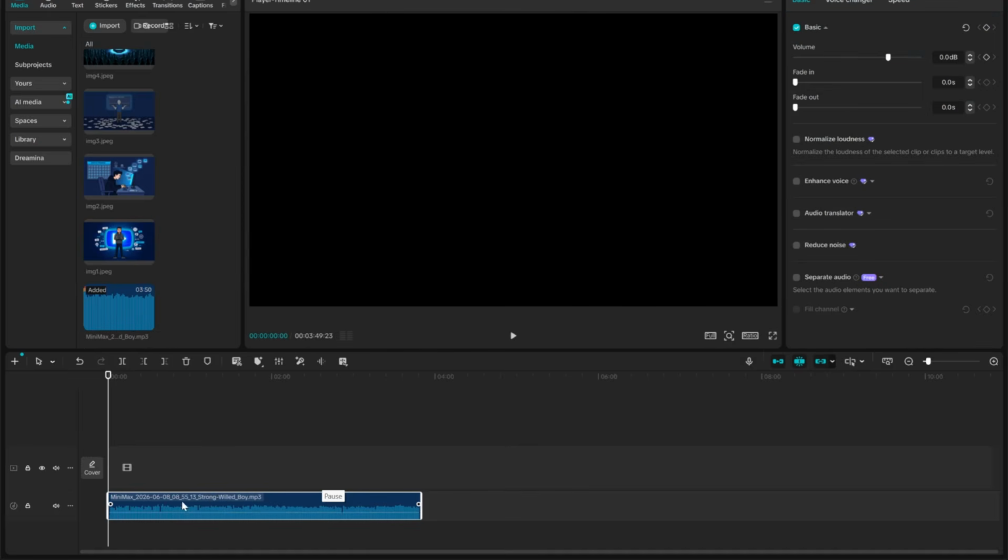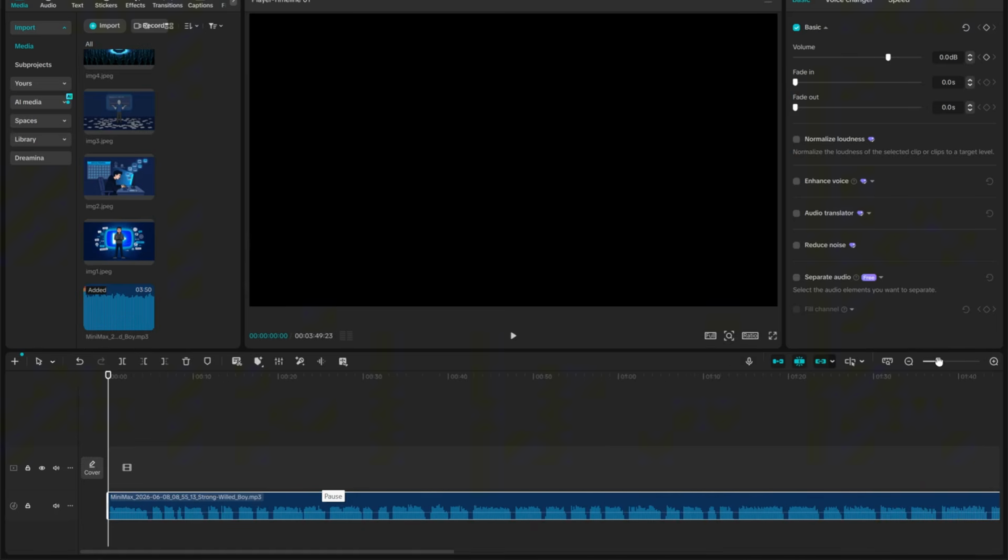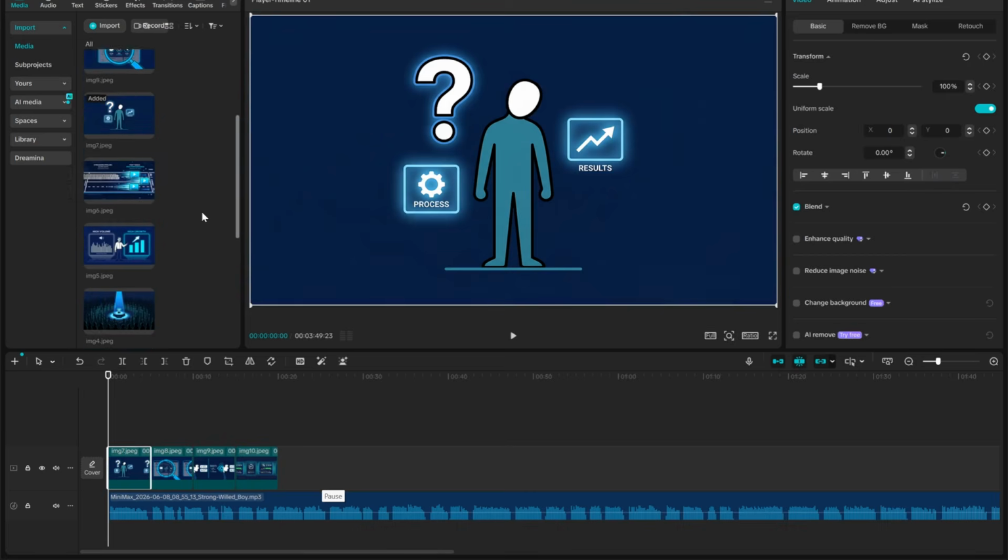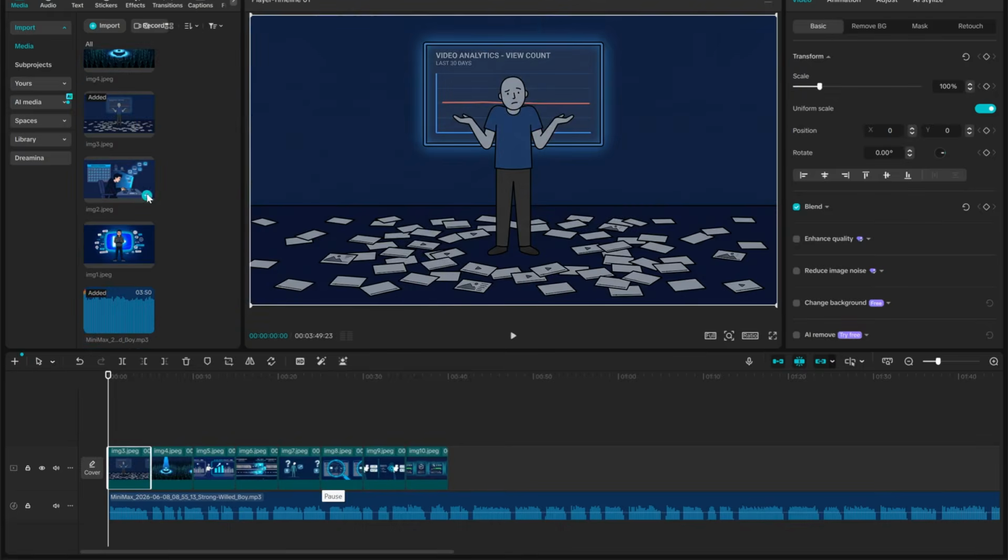The most important rule in editing this type of content is to always lay down your voiceover on the timeline first. The audio is your foundation. Everything visual needs to be built around it. Once the voiceover is on the timeline, add your images in the correct scene order.